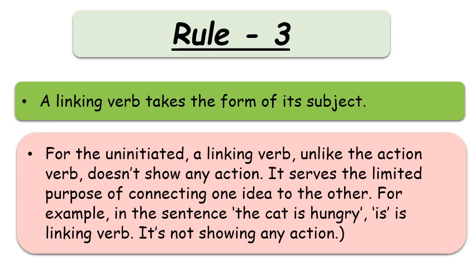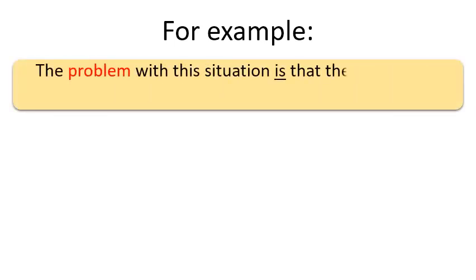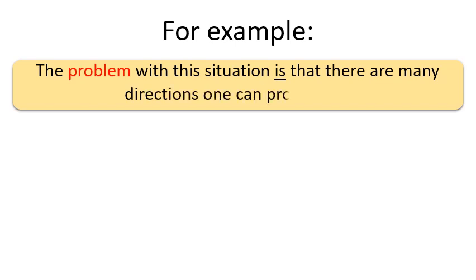And I have already explained to you, linking verbs are also known as auxiliary verbs, and they are of 3 kinds: be, do and have. To clarify it, let's see some examples. Number 1. The problem with this situation is that there are many directions one can proceed in.